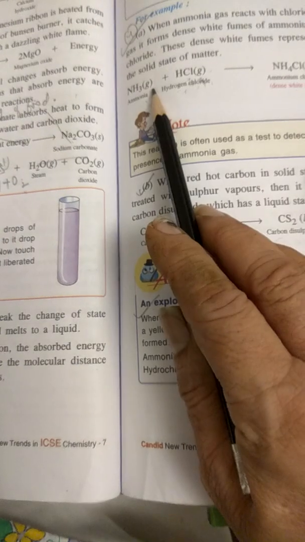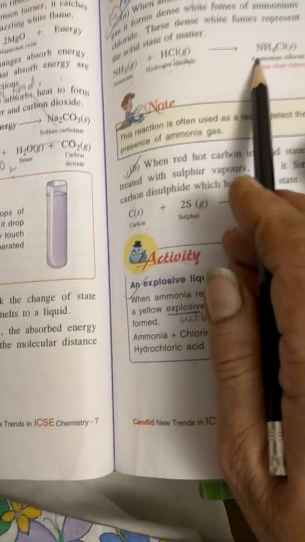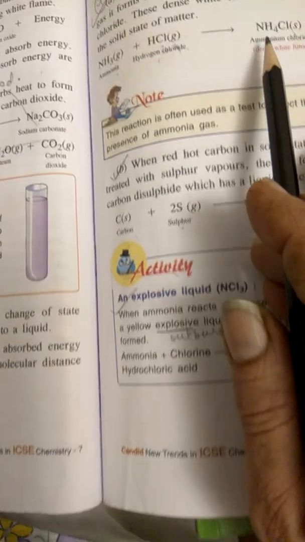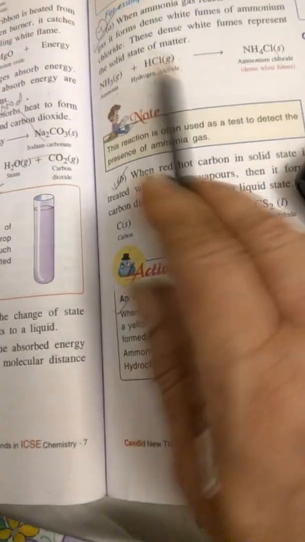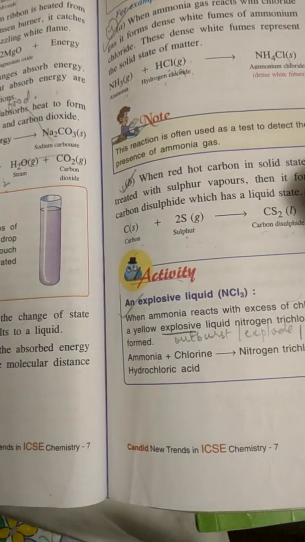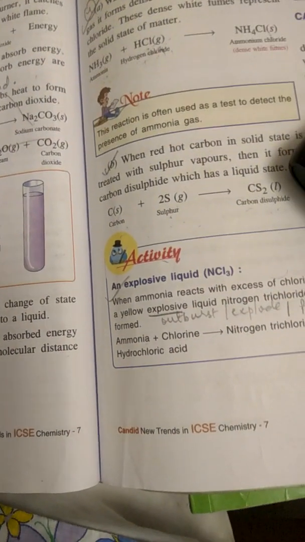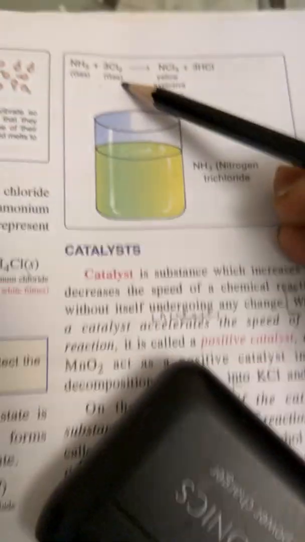When these two gaseous substances react, the product formed is in the solid state. So two gaseous substances react, there is a change of state, and the solid substance ammonium chloride is formed.